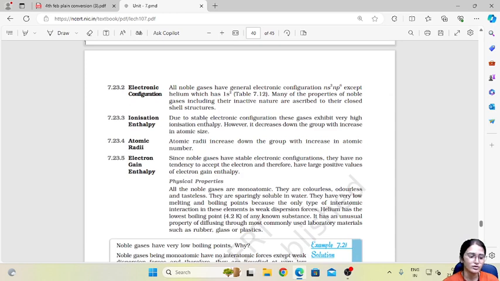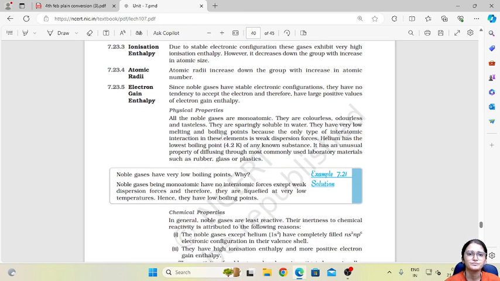Their electronic configuration is fully filled, that is ns2np6, and helium has only 1s2, which does not follow this configuration. They have very high ionization enthalpy because of the stable electronic configuration.